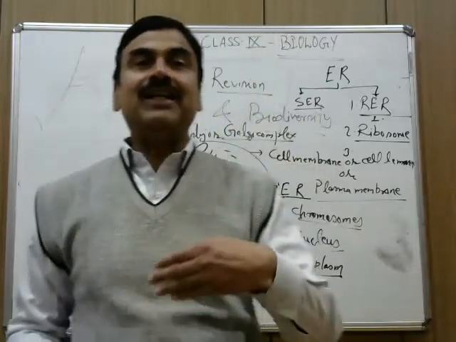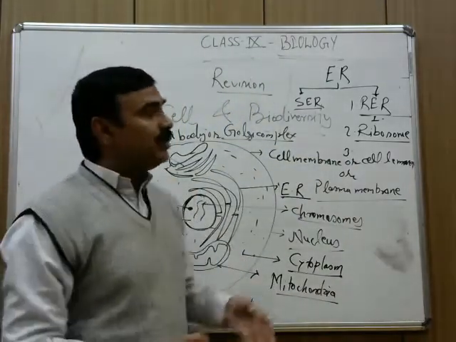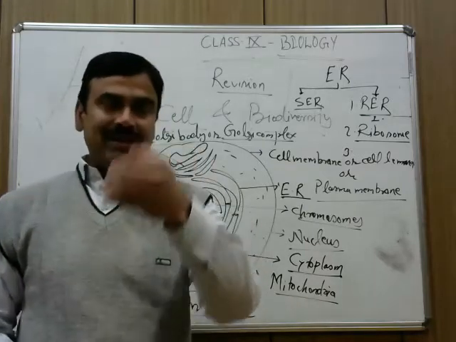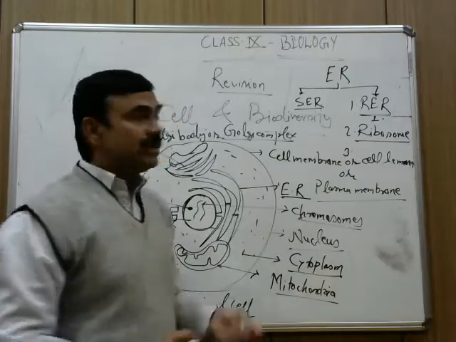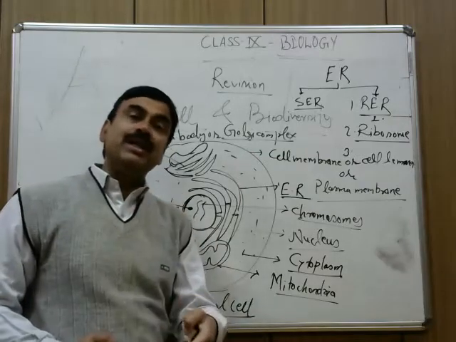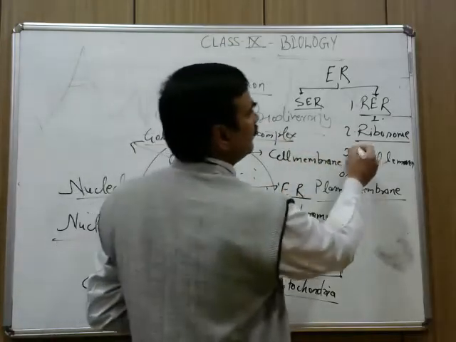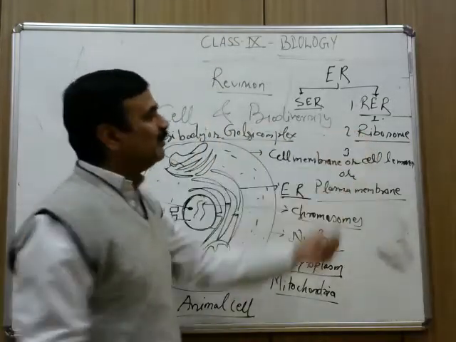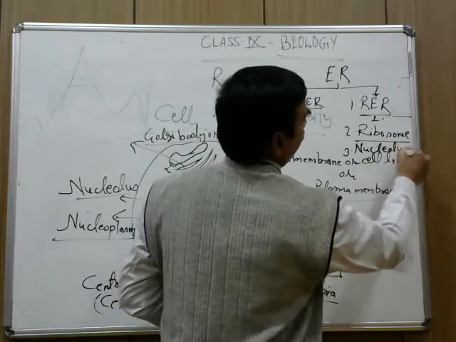How to learn that thing is very, very important, that I am just going to tell you. You can easily revise, easily confirm your answer, that the synthesis of protein is done by three cell organelles. Number 1, rough endoplasmic reticulum, number 2, ribosome, number 3, nucleolus.